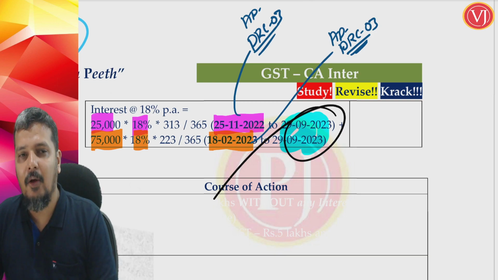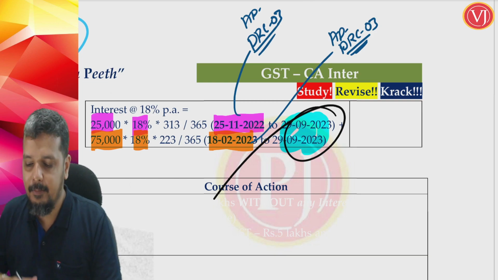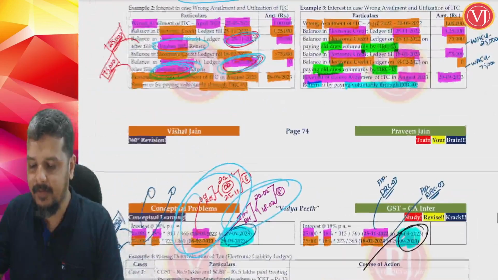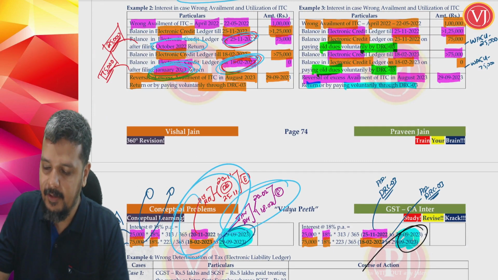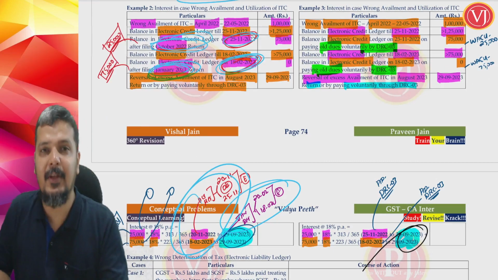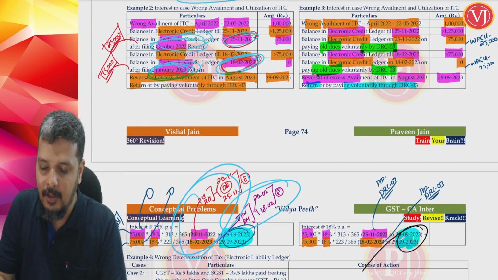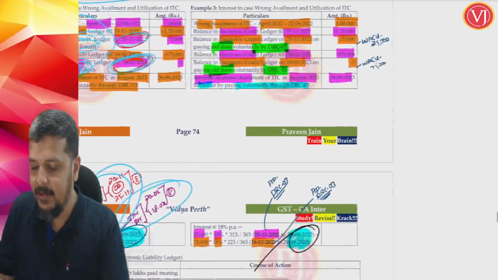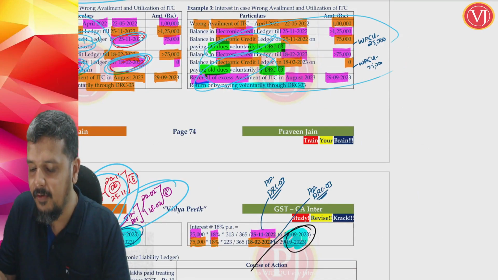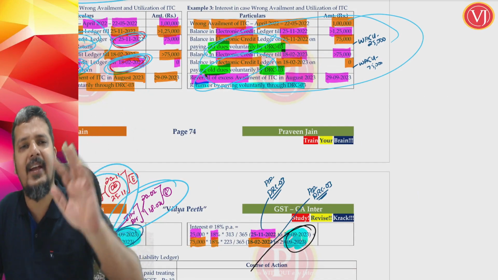Now, you will see that both the examples were exactly the same except for one difference. In the first case, whenever there was wrong utilization of credit, which means whenever your credit balance came down, it was because of filing a particular return. In this case, whenever your credit balance came down, it was because of paying some other old dues by DRC03 challan.